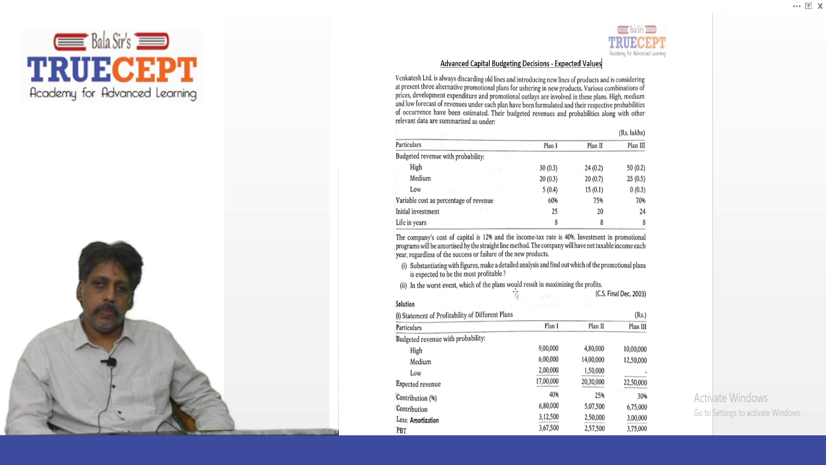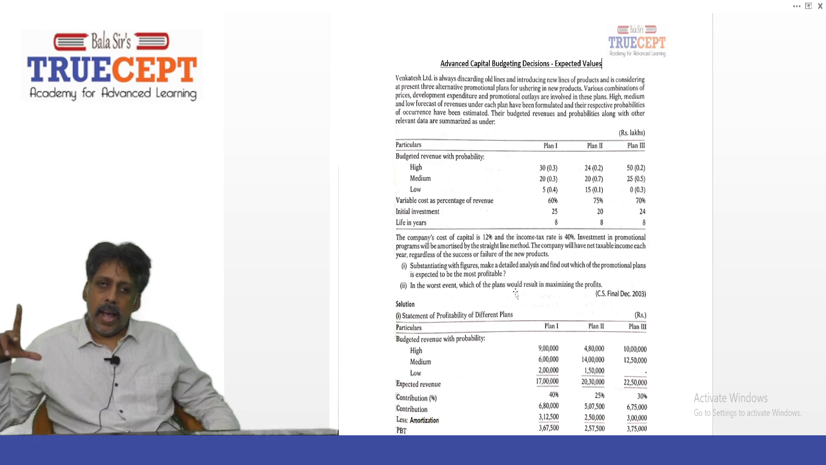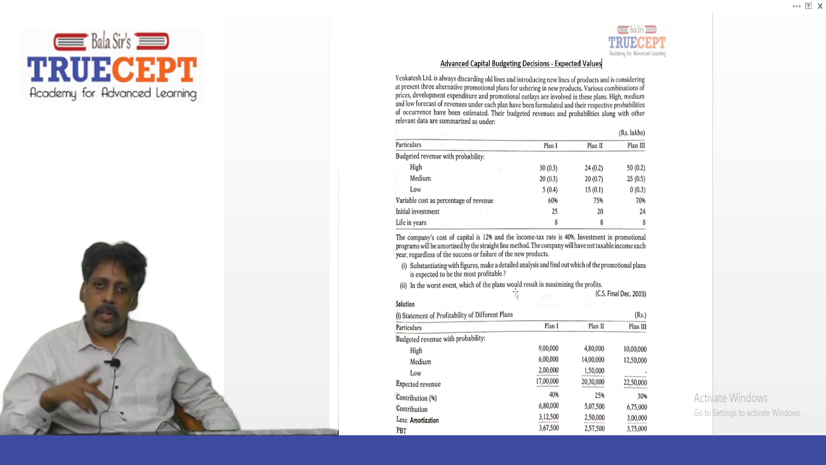Next, the company will have net taxable income each year, regardless of the success or failure of the new product. What is the meaning? Even if we make a loss on this new product launched, there will be some taxable income or profit from other products which are currently sold by the company.